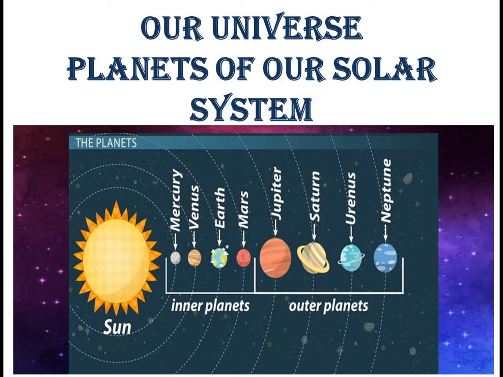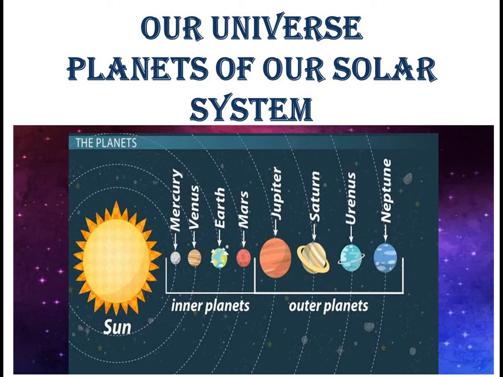The names of these planets in order of their distance from the sun are Mercury, Venus, Earth, Mars, Jupiter, Saturn, Uranus and Neptune. Jupiter is the largest planet while Mercury is the smallest planet. Each of the planets moves around the sun in its fixed path, which is called an orbit.